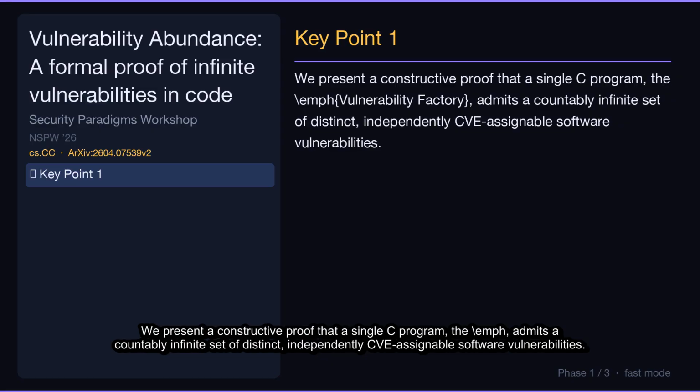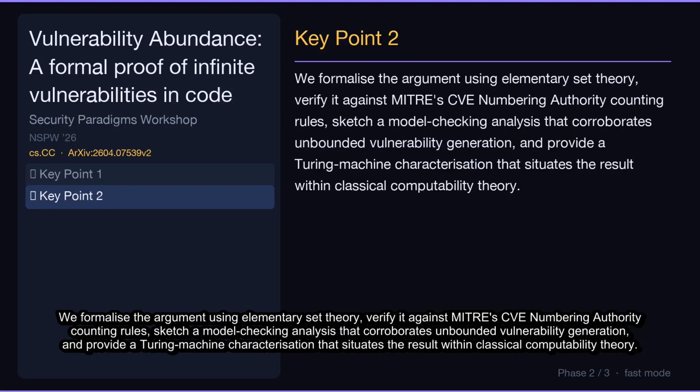We present a constructive proof that a single C program, the \env vulnerability factory, admits a countably infinite set of distinct, independently CVE-assignable software vulnerabilities. We formalize the argument using elementary set theory, verify it against MITRE's CVE numbering authority counting rules, sketch a model-checking analysis that corroborates unbounded vulnerability generation, and provide a Turing machine characterization that situates the result within classical computability theory.